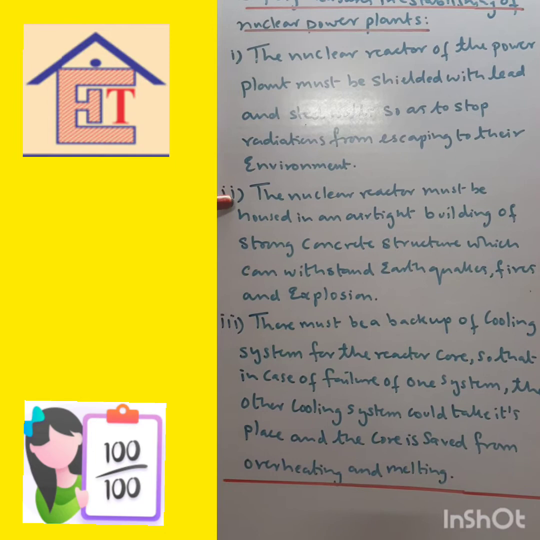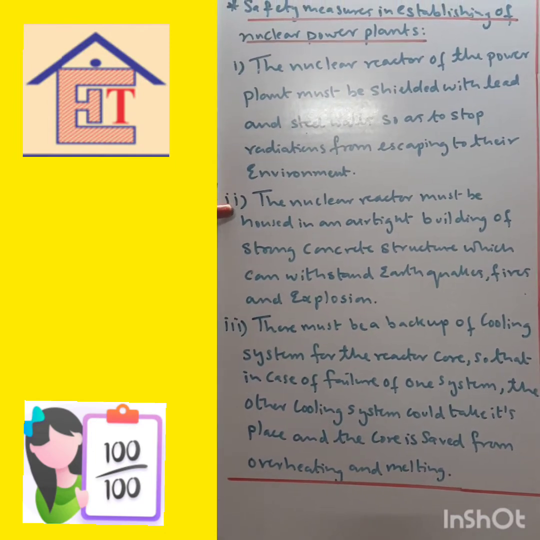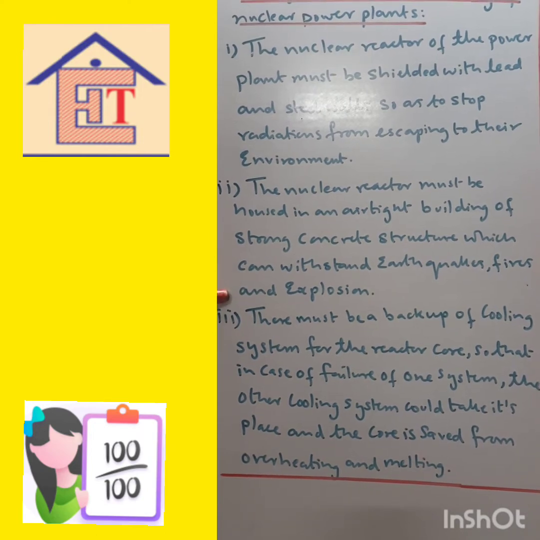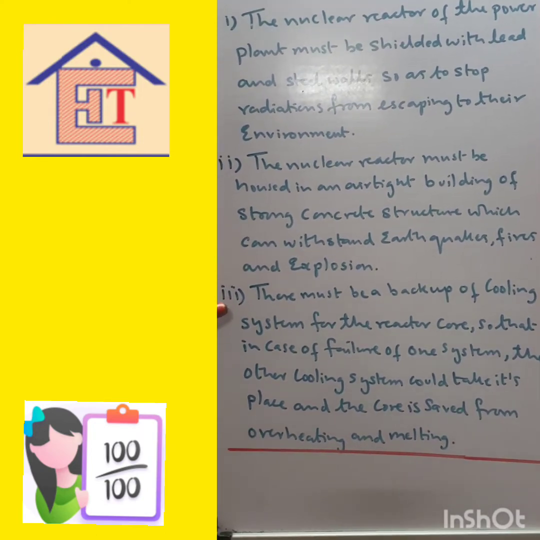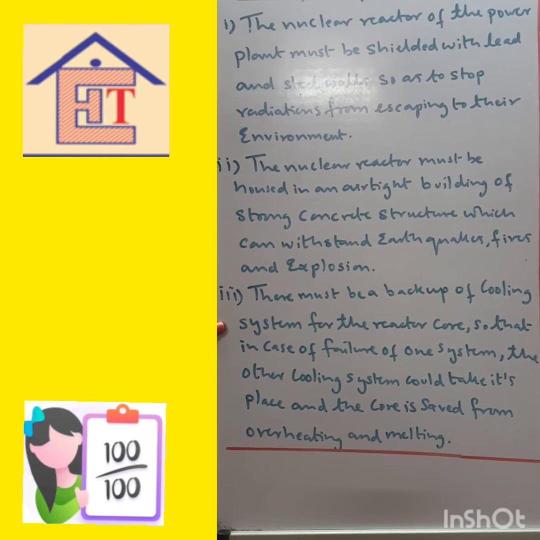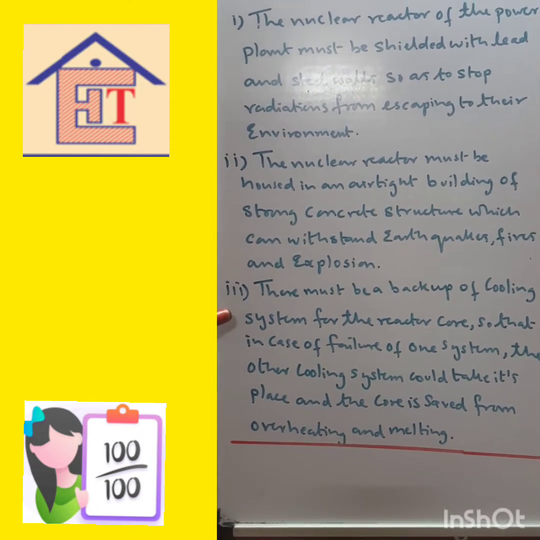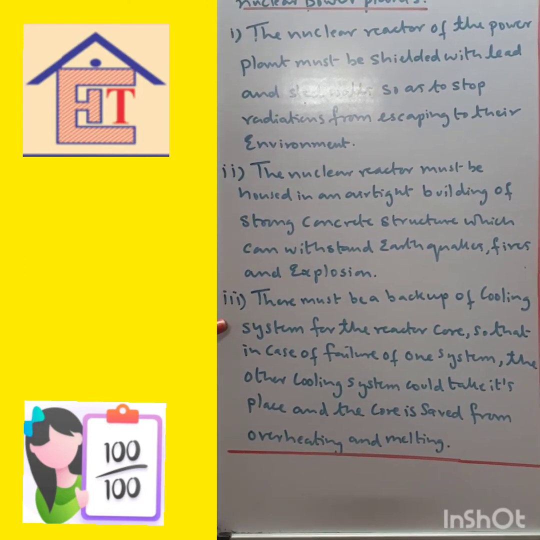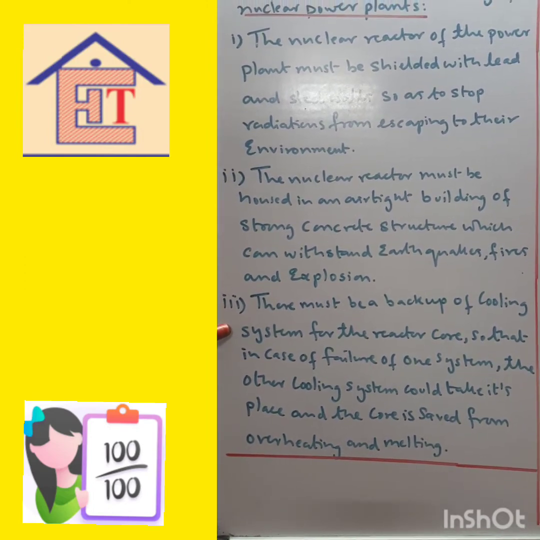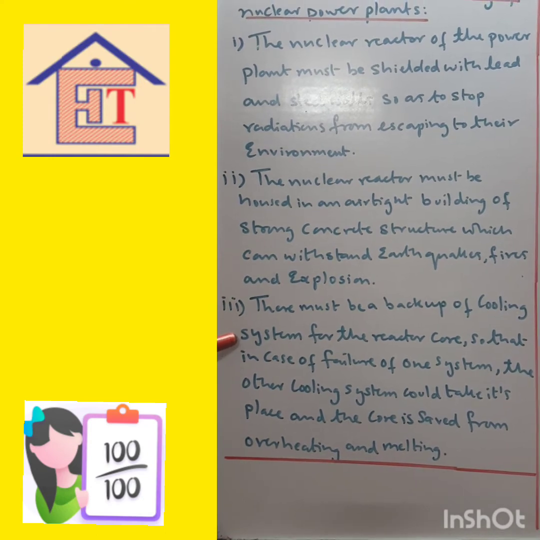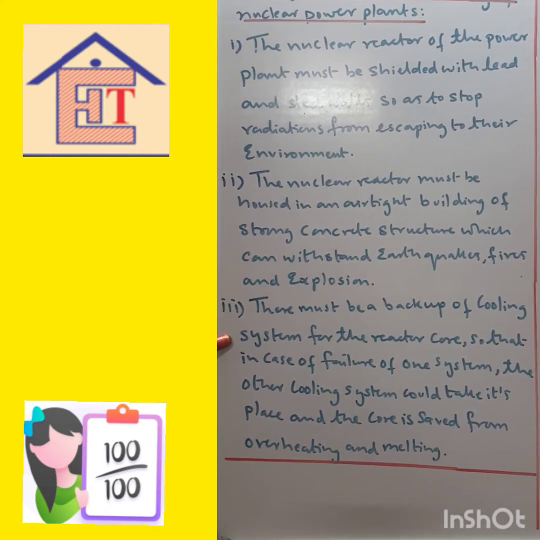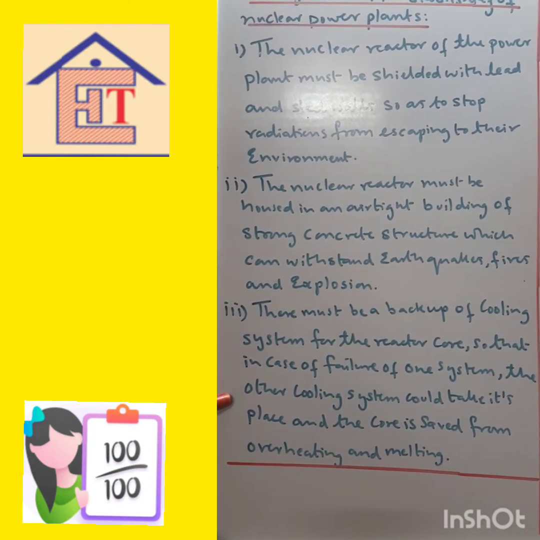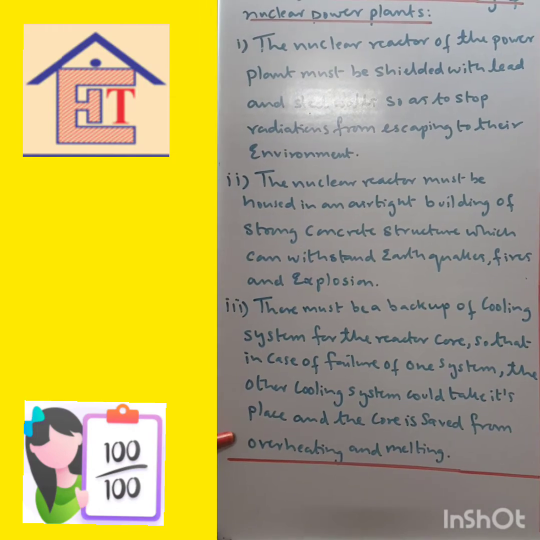Then second, the nuclear reactor must be housed in an airtight building of strong concrete structure which can withstand earthquakes, fires and explosions. There must be a backup of the cooling system for the reactor core. Whenever this nuclear reactor works, a lot of heat energy is given out, so that needs to be absorbed. So there is a cooling system, and if that cooling system gets spoiled, there should be another backup cooling system, so that in case of failure of one system, the other could take its place and the core is safe from overheating and melting.